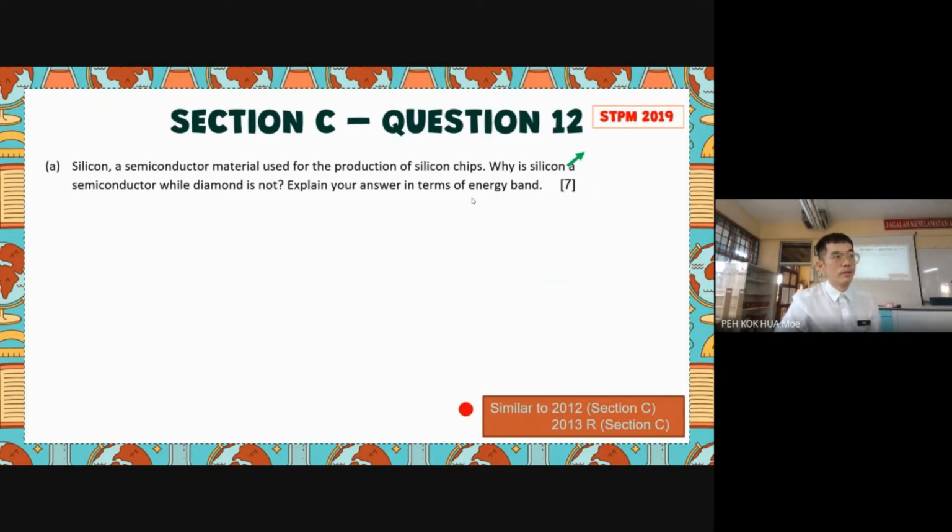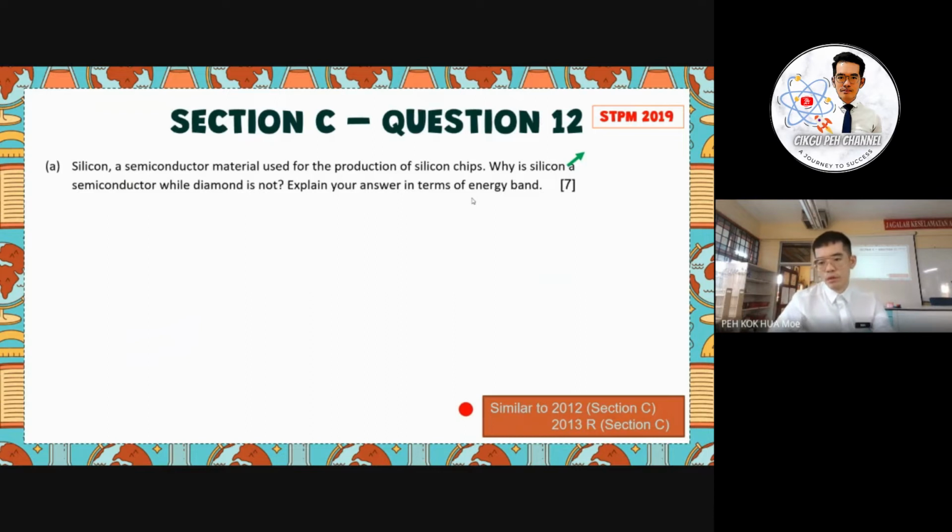If we compare the Laporan Peperiksaan 2012, and in 2013 repeat for Sem 2, we don't have any reference from the Laporan Peperiksaan. According to the scheme, the discussion only involves the concept of delocalized electrons. However, I advise that both concepts, the delocalized electron and the energy band, are better included in your answer.